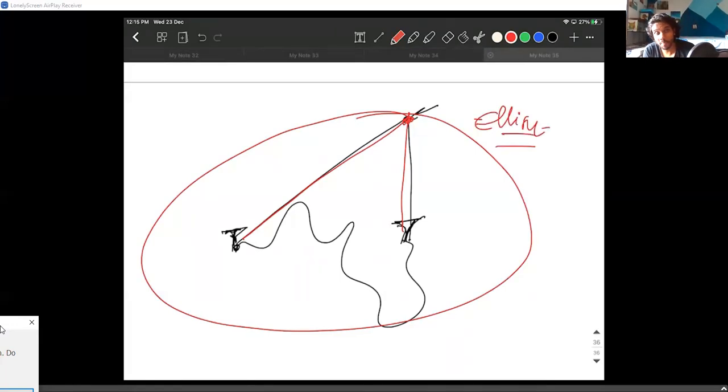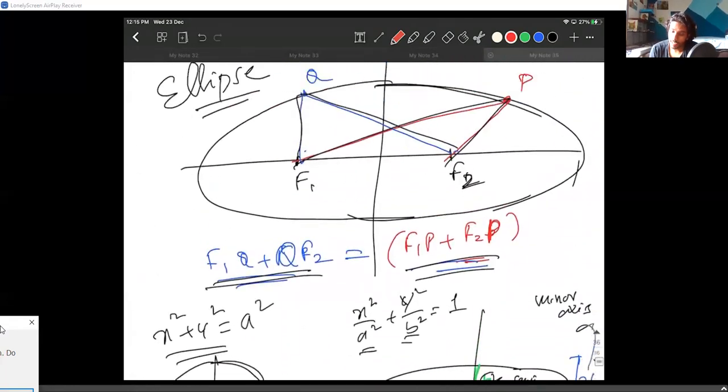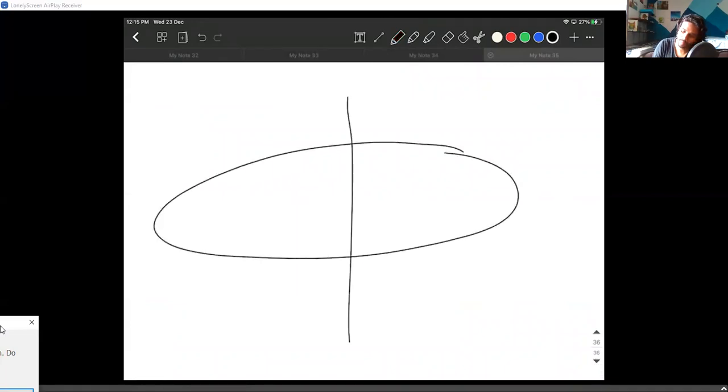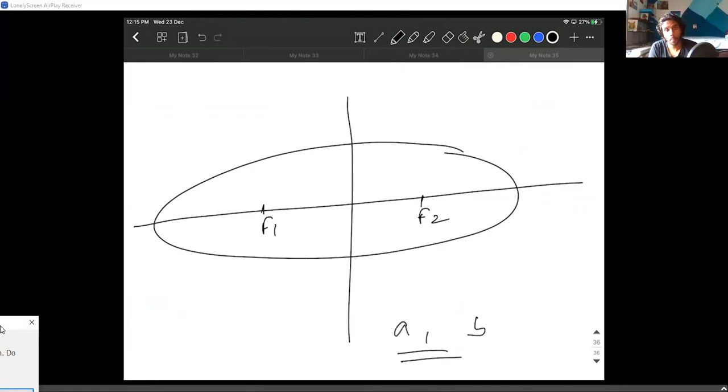Okay, so from this point they actually do a lot of things. From the statement that we just made, they will do these kinds of things. F1, F2. What they do is they will get a relation between A and B. You can get a relation between A and B. I want you people to do it. I want a relation between A and B where